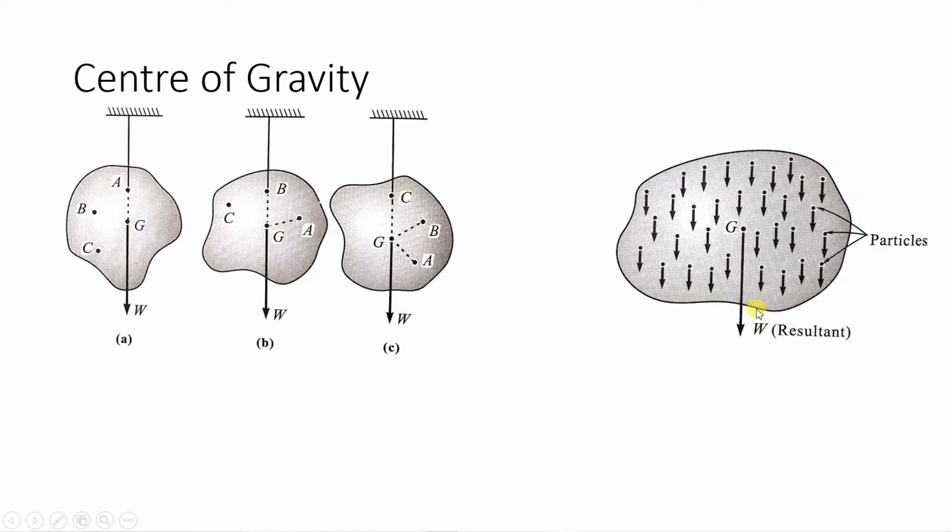So what is the meaning of the center of gravity? Center of gravity of a body is a point, this point G, through which the resultant force of gravity acts irrespective of orientation of body. Now to understand this better, here we will see figure number A.